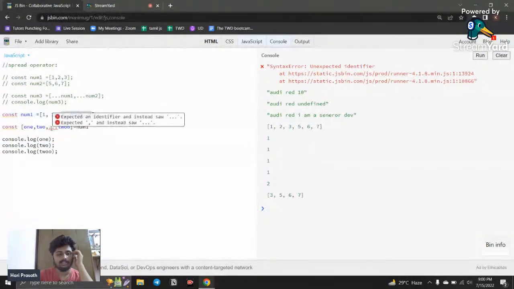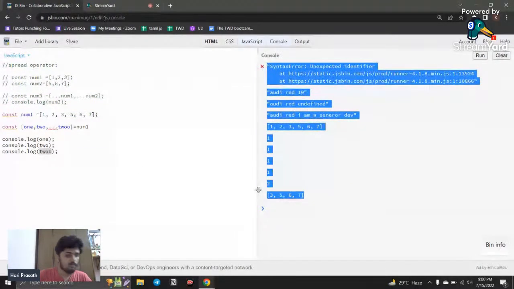So I used the rest or spread operator with destructuring, and it copies all the remaining listed items and creates a new array, and it is pasted here. So this is how this works.